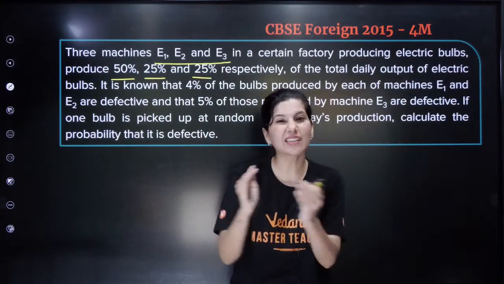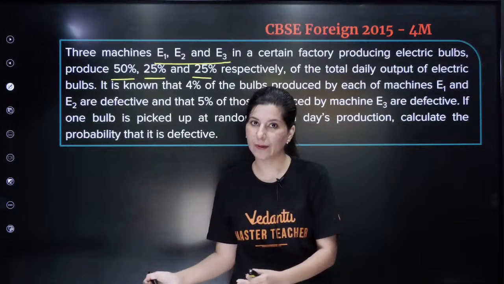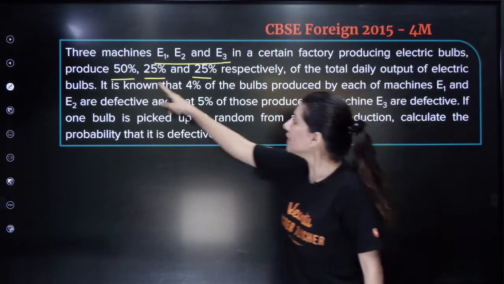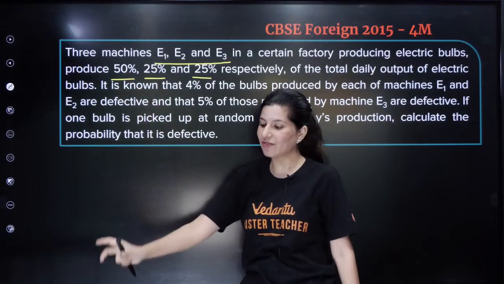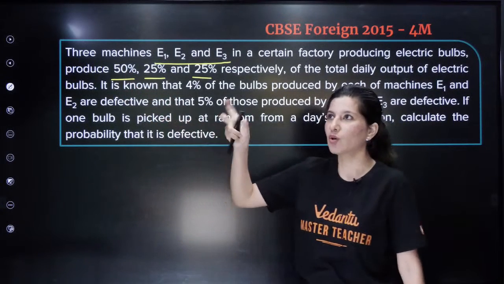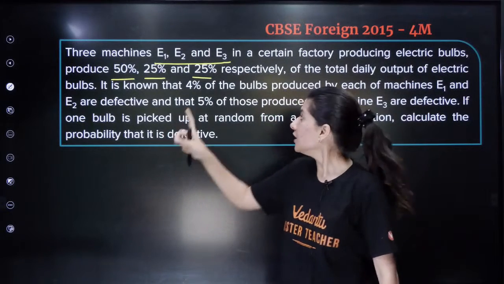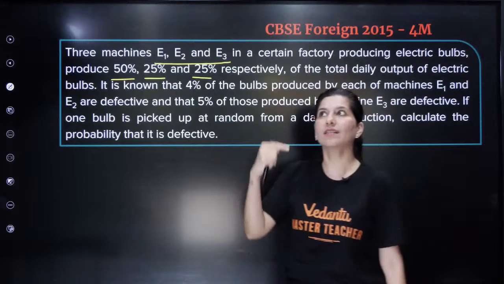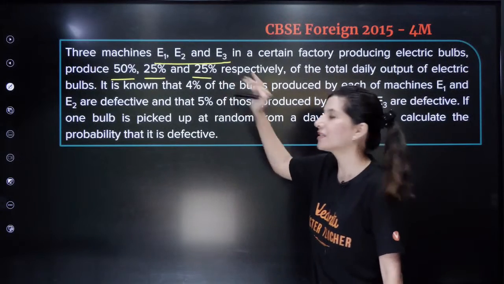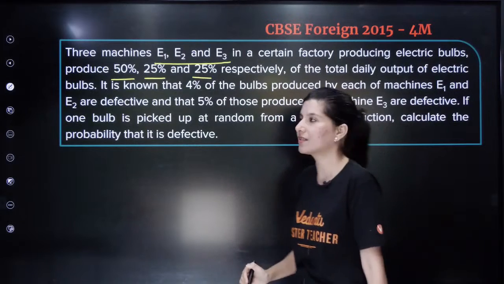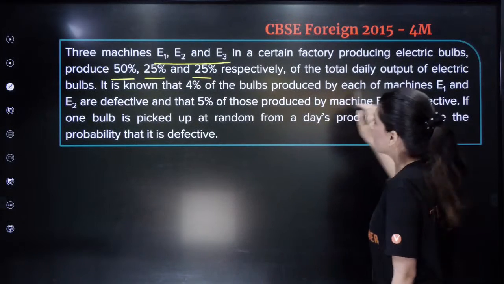So suppose we are having three machines, E1, E2, E3. Right? So daily output: out of 100%, E1 is producing 50%. So if I pick any object now, there is a 50% chance that it is produced by E1, 25% chance that it is produced by E2 and 25% by E3. That's what they are saying. That's what the productivity means. Understand this. Now, okay.